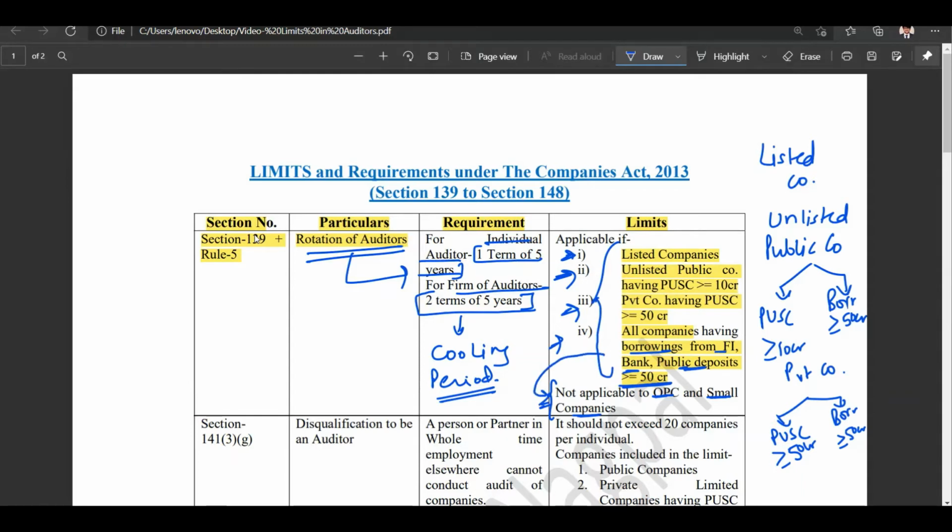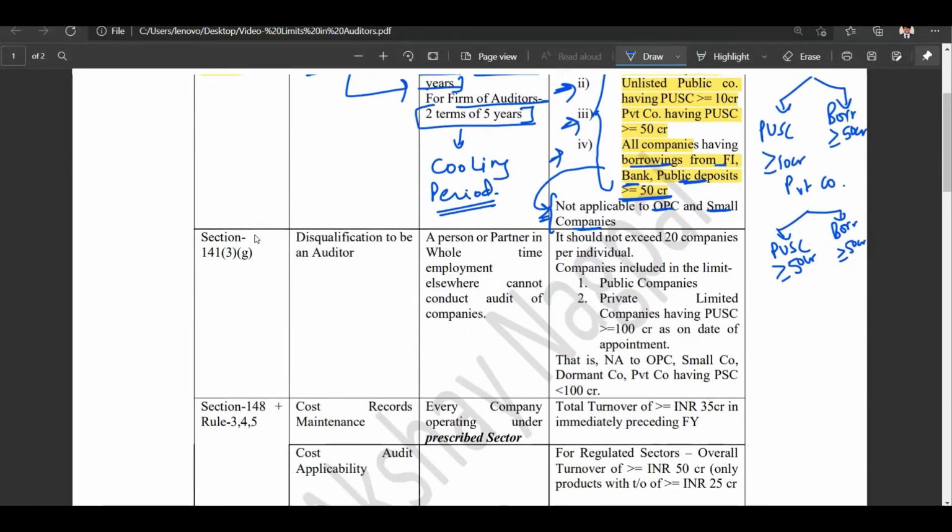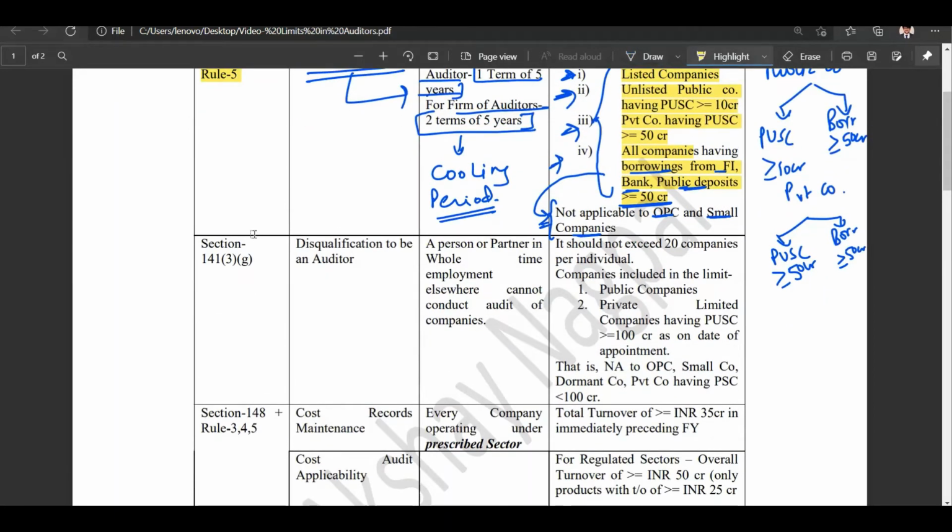All right, now let's head to the next section, which is section number 141 subsection 3 clause G, which talks about disqualification to be an auditor. If a person or partner is in whole time employment elsewhere, then that person or partner cannot conduct the audit of companies. Now let's come to the next important part, which says that it should not exceed 20 companies per individual. That means an individual cannot take more than 20 audit assignments.